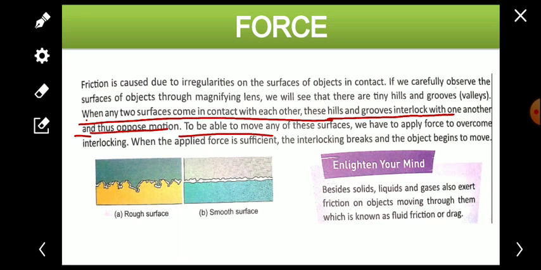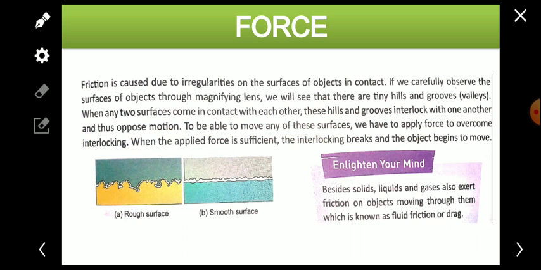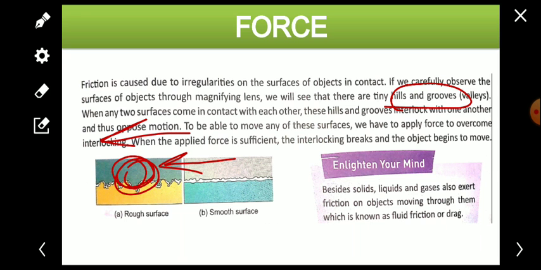To be able to move any of these surfaces, we have to apply a force to overcome the interlocking. When the applied force is sufficient, the interlocking breaks and the object begins to move. Suppose something is stuck, interlocked in the hills and grooves, then we have to apply force on it, and the force should be sufficient. Only then will it move again, otherwise it will not move.